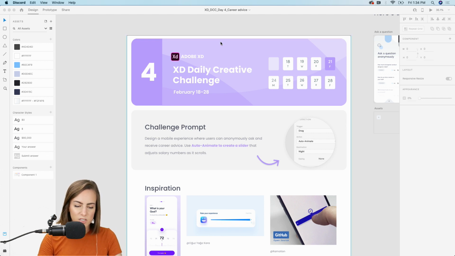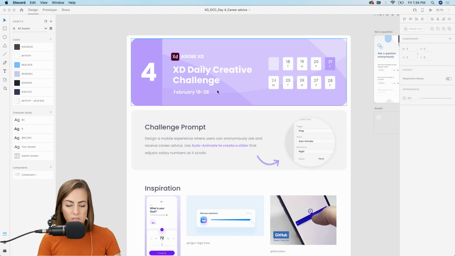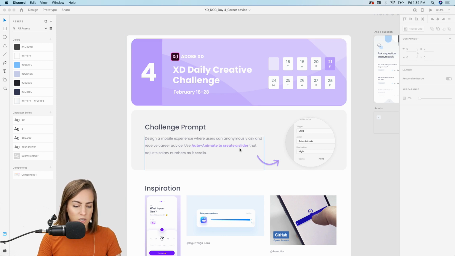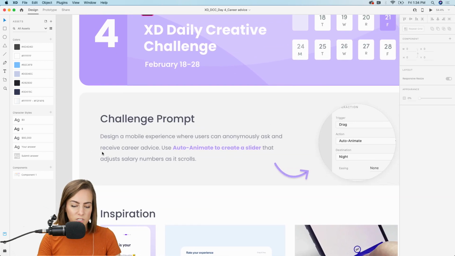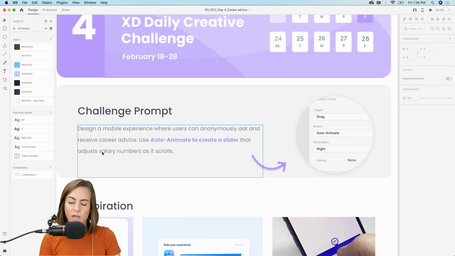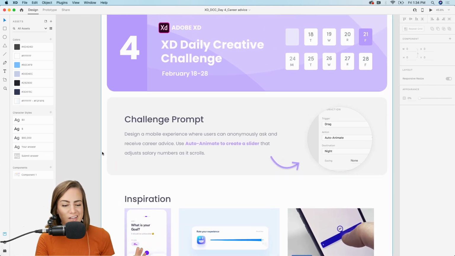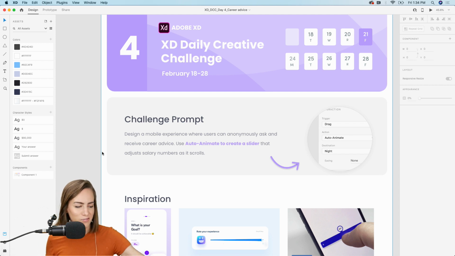So this is the starter file. Like I mentioned, you can also get this from the Dropbox link. We're going to be designing a mobile experience where users can anonymously ask and receive career advice. So think like if you want to ask about salaries or favorite UX books or how to get a mentor or some sort of thing that you wouldn't normally want to ask out in public. You could do this on Discord by making a fake account, but we're going to be creating an app for that today.